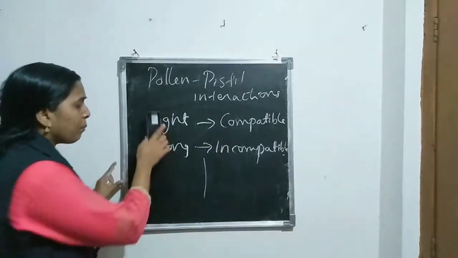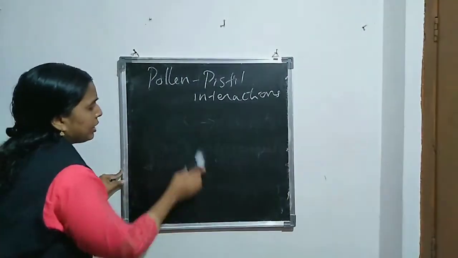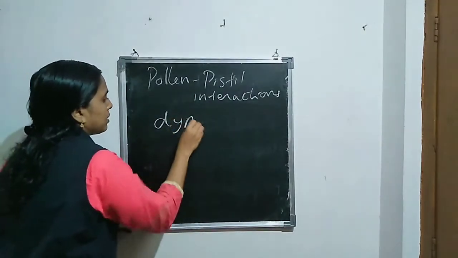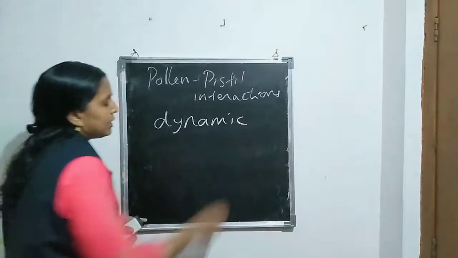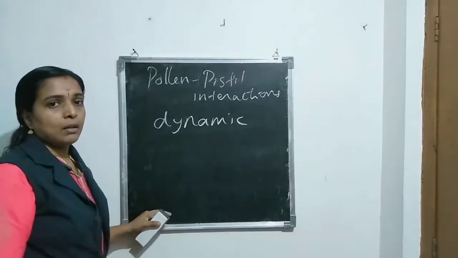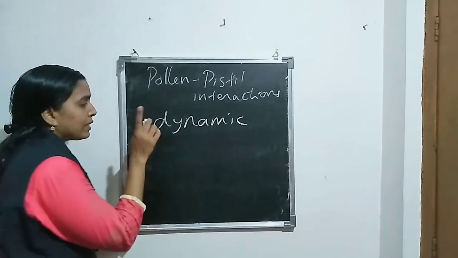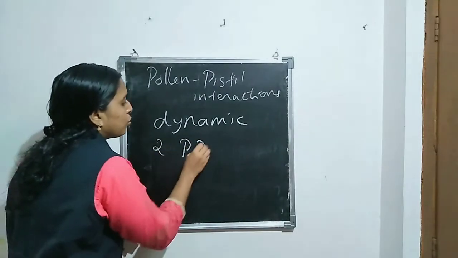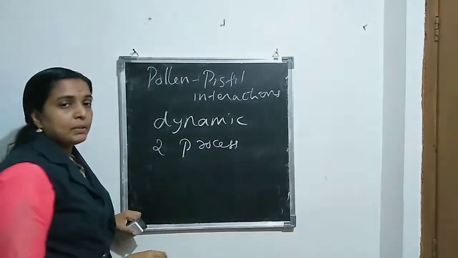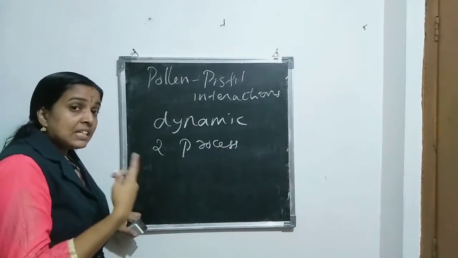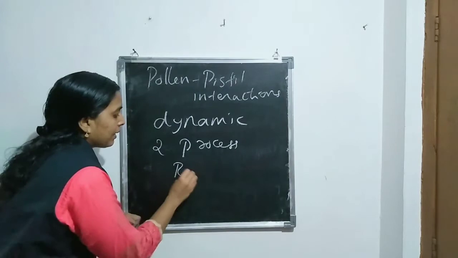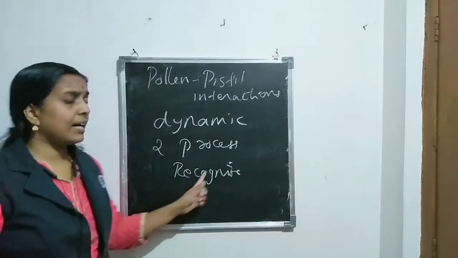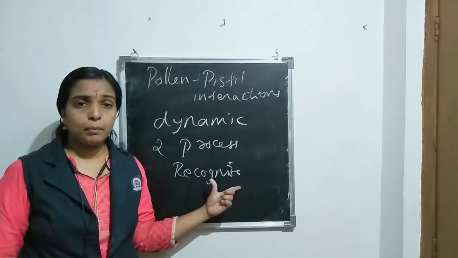Pollen-pistil interaction is a dynamic process. It is dynamic because it involves two processes. The first process is recognition or identification, where the pistil recognizes or identifies the pollen grain.